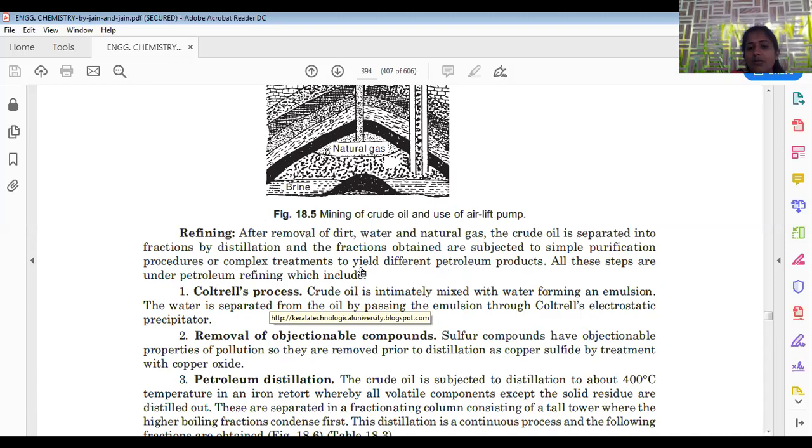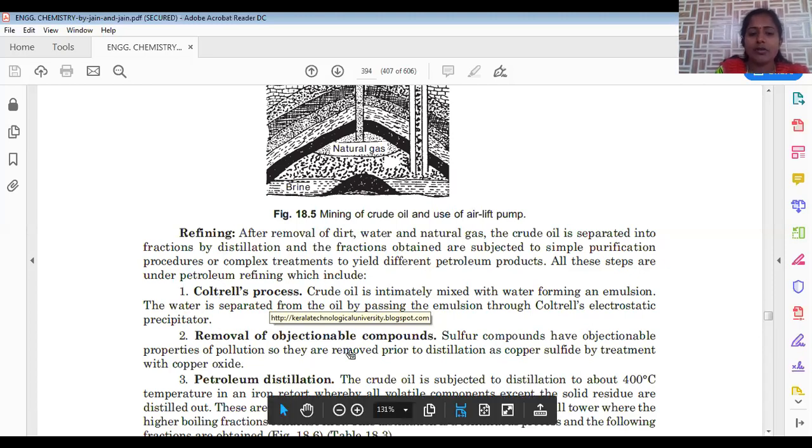By this Cottrell's process, we are removing ionizable impurities. Sodium chloride is totally removed. When sodium chloride is eliminated, water is clearly separated from the oil, so that it is possible to remove this water content from this crude oil.